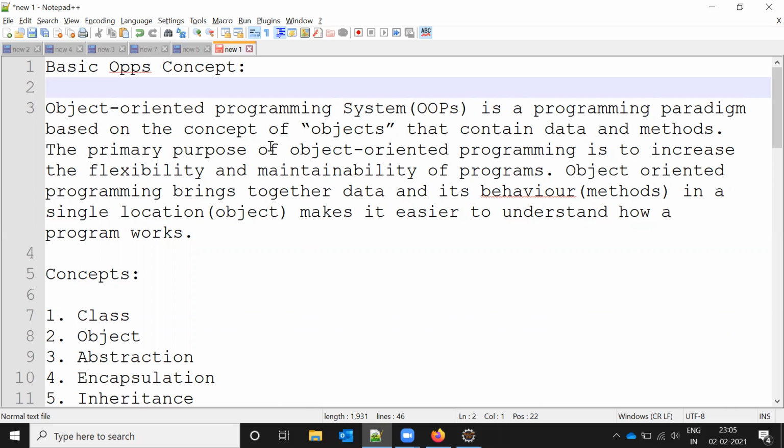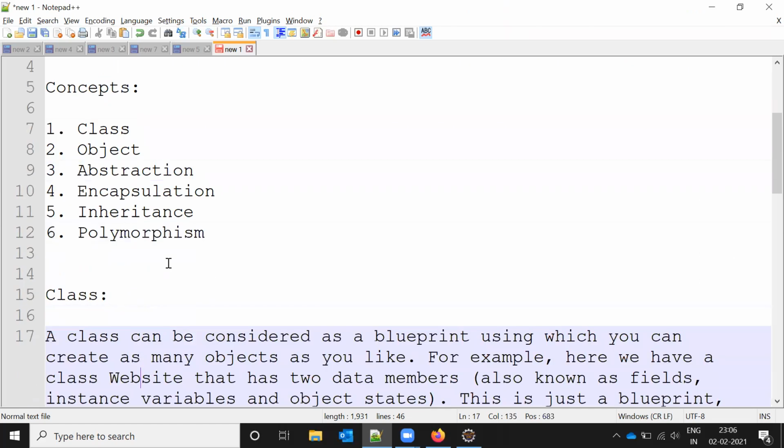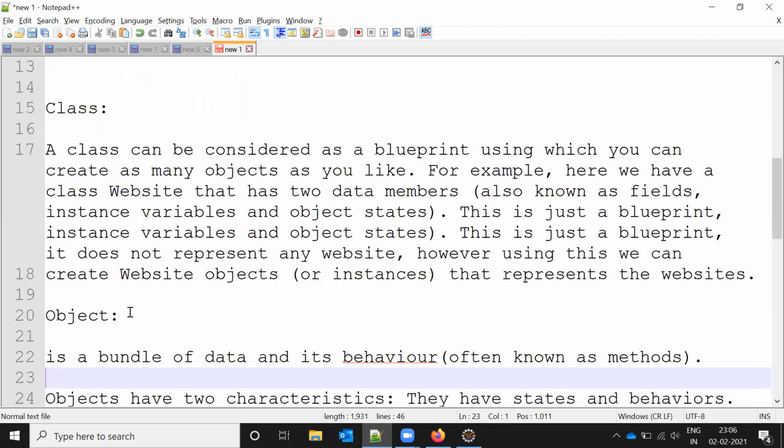Object-oriented programming brings together data and methods in a single location, which makes it easy to understand how the program works. We create an object, and based upon the object we access the data and methods in an easy way. Here the concepts are class, object, abstraction, encapsulation, inheritance, and polymorphism.